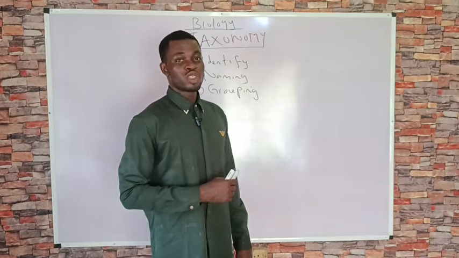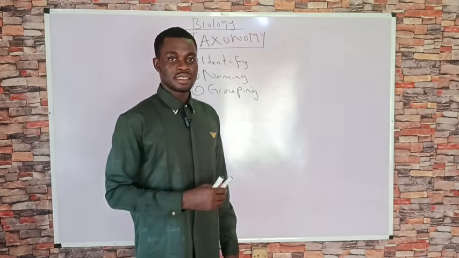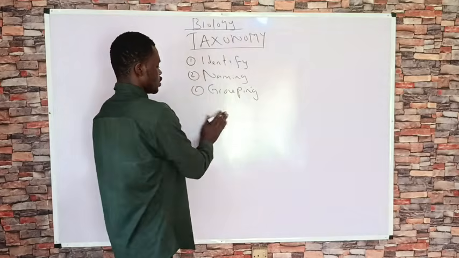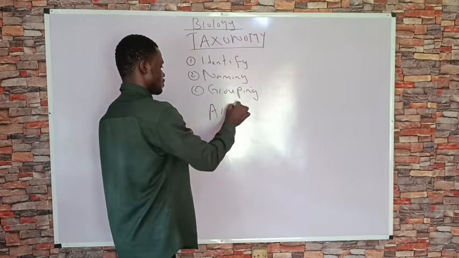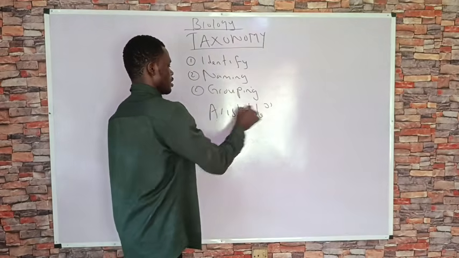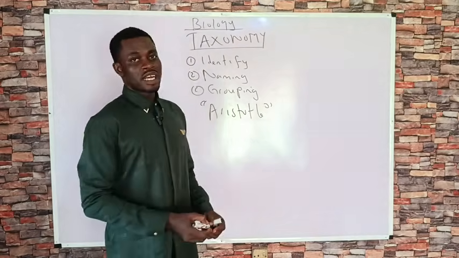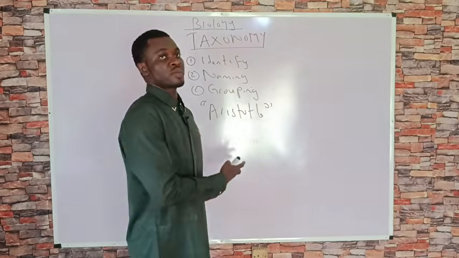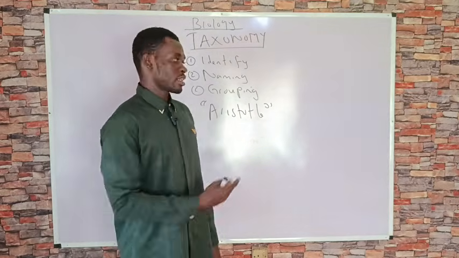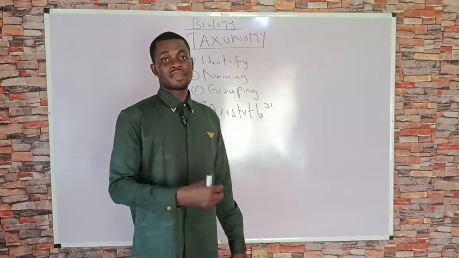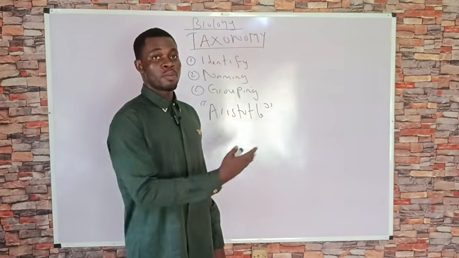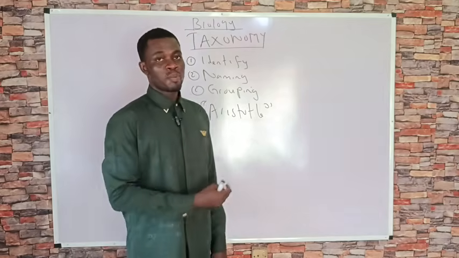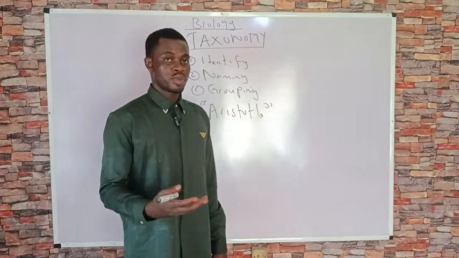One of the most notable individuals with a scientific background was a Greek philosopher known as Aristotle. Essentially, Aristotle's classification of living organisms was not very comprehensive. He simply told us that we should classify living organisms into plants and animals. His method of classification was not very comprehensive.